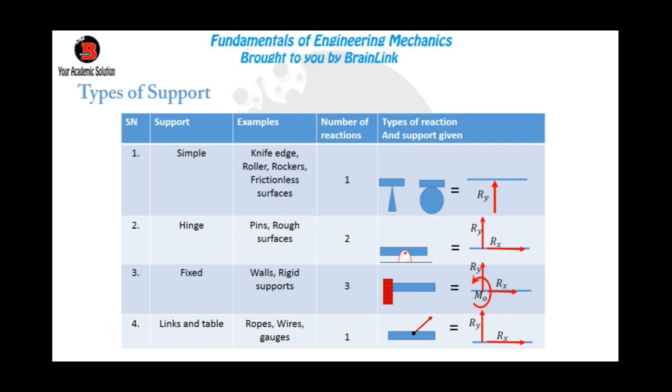Then a pin support or a hinge support produces both a vertical and a horizontal reaction, so it produces two reactions. While a fixed support produces a vertical, a horizontal, and a moment reaction, so it produces three reactions.